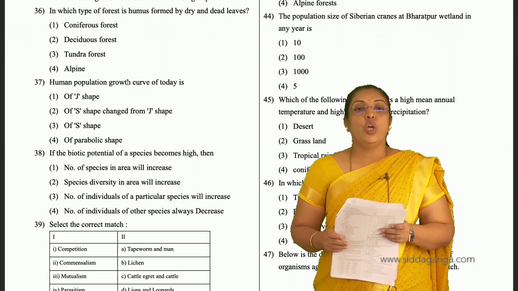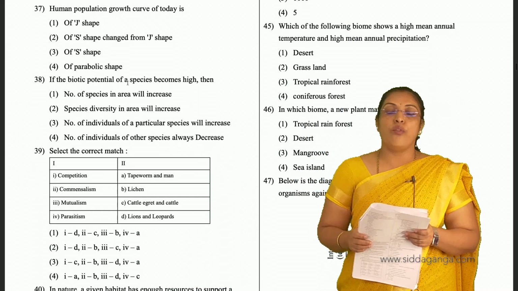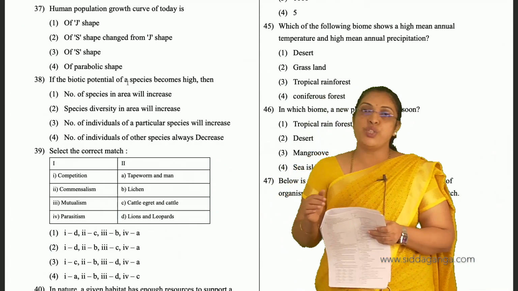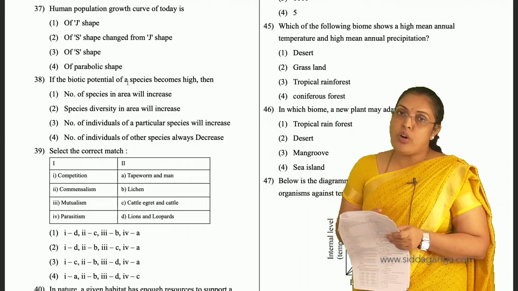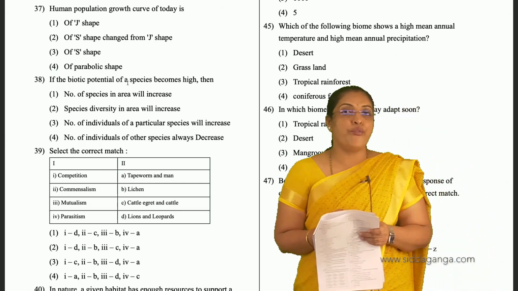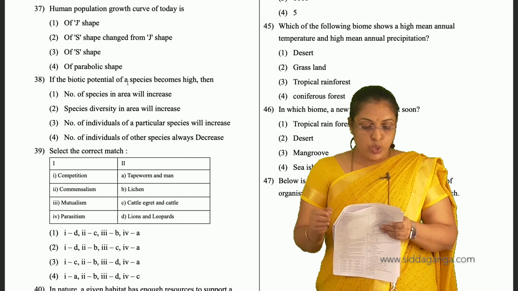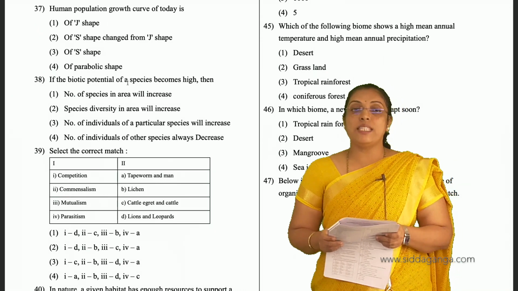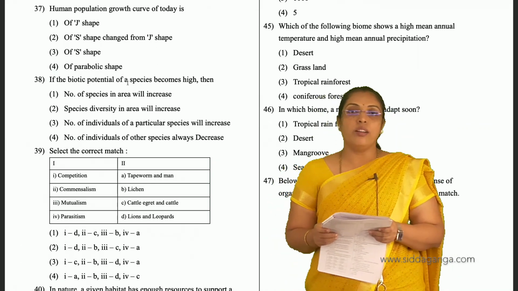And 37, human population growth curve of today is. Today we know that as the population increases, we are facing a lot of problems with the scarcity of food. That's why today's population growth curve is of S shape. Third is the answer for 37.